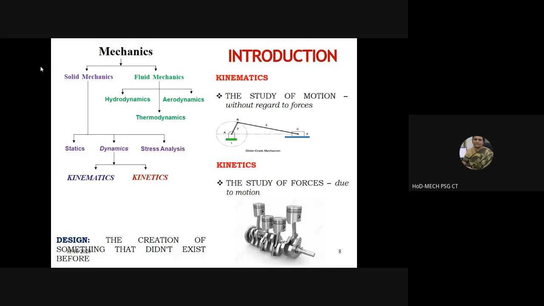Now you're able to see my screen, aren't you? Yaneshwar, have you studied about all these mechanics? Solid mechanics means strength of materials. Fluid mechanics.